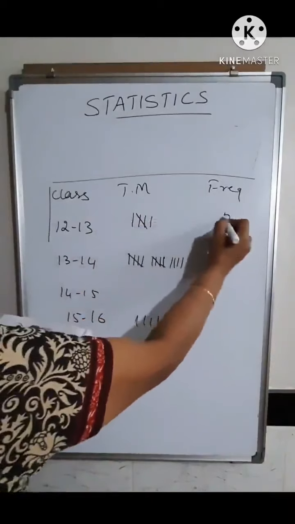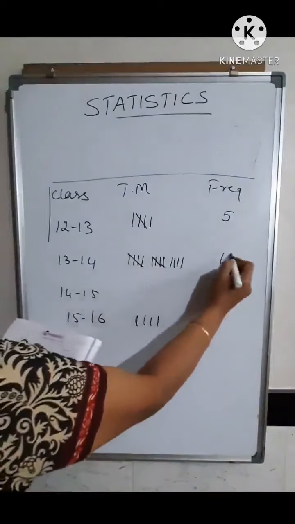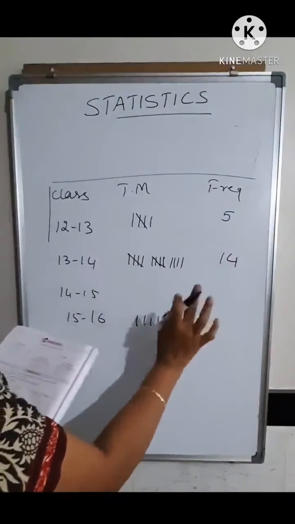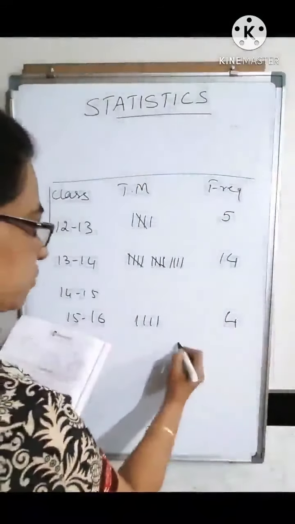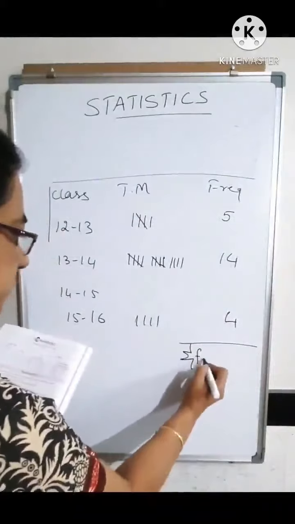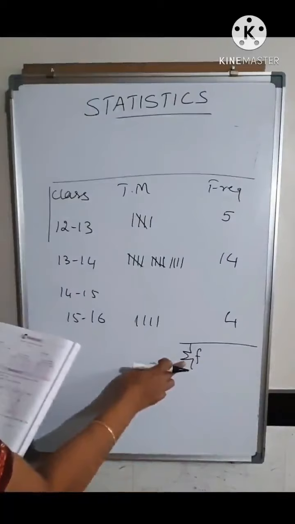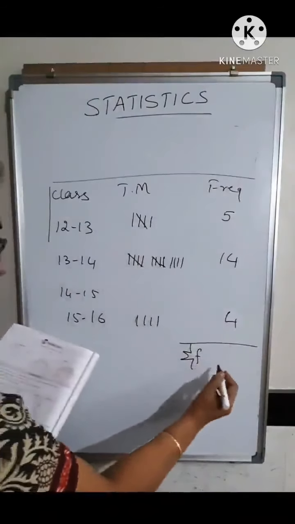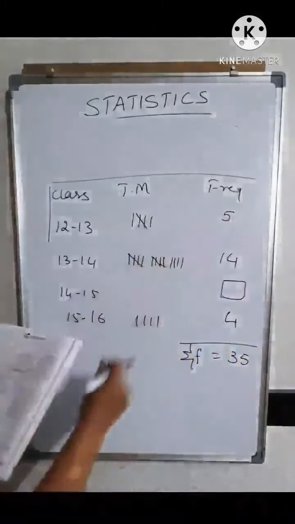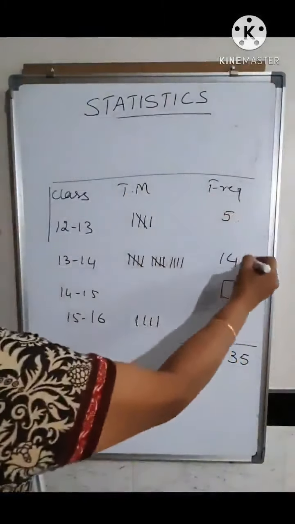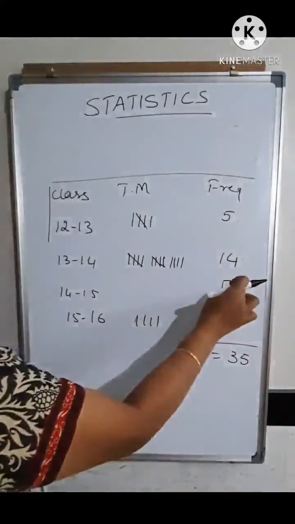So here the frequency will be 5. Here 5, 10, 10 plus 4, you get 14. Here they are not given, we leave it for the time being as it is. And here it is given as 4. Now here what they have given is the total frequency. This is the symbol for sigma. Sigma means sum of. So the sum of all this is given as 35. And there is a blank here whose value you do not know. So what you have to do is add up these three frequencies and subtract it from 35. You will get the frequency which is missing here.